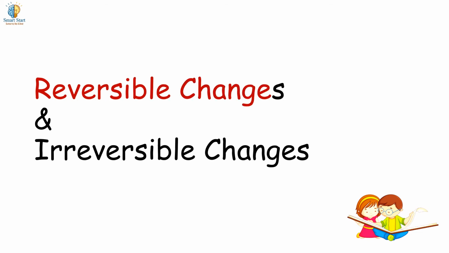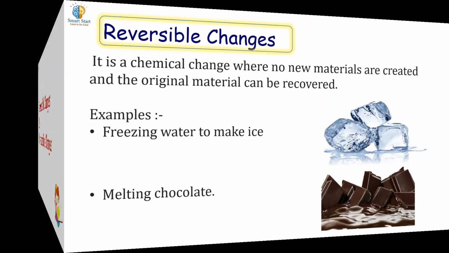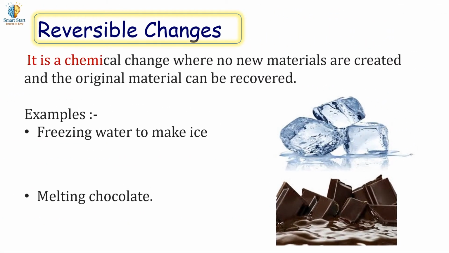Reversible changes and irreversible changes. Reversible changes. It is a change where no new materials are created and the original material can be recovered. Examples of reversible changes are freezing of water to make ice, melting of chocolate.